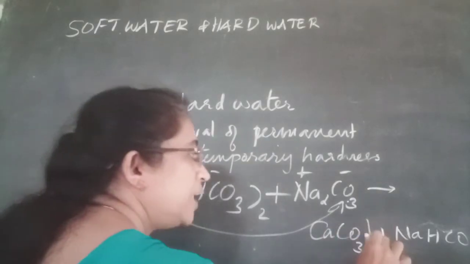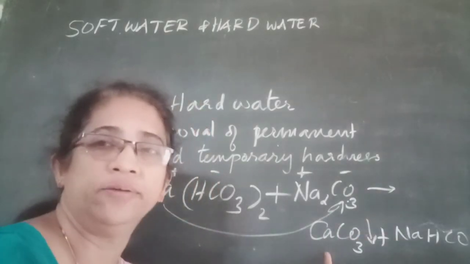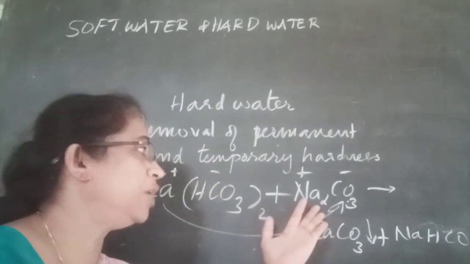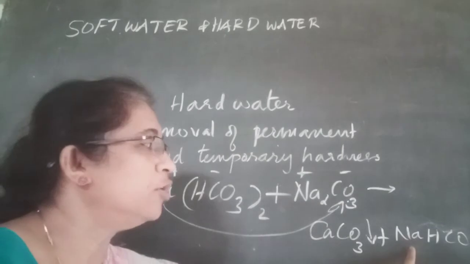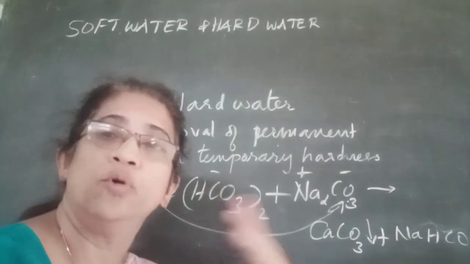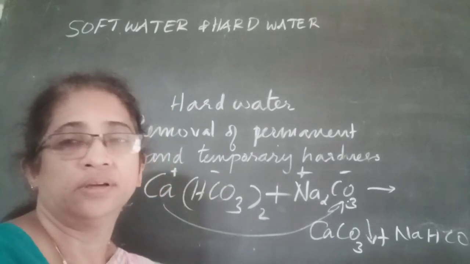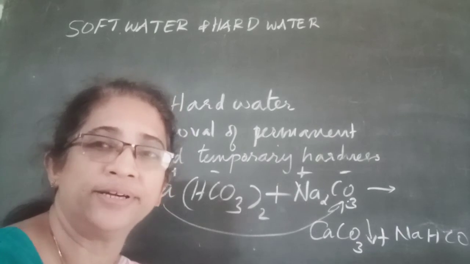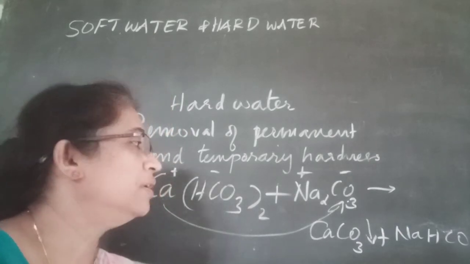We know that calcium carbonate is insoluble in water, so it gets precipitated on addition of washing soda. And the other compound formed, sodium bicarbonate, is soluble in water and does not affect the hardness. Sodium compounds do not affect the hardness of water.